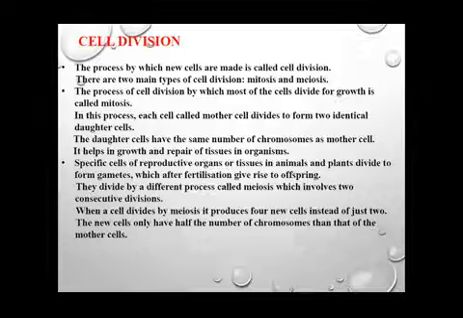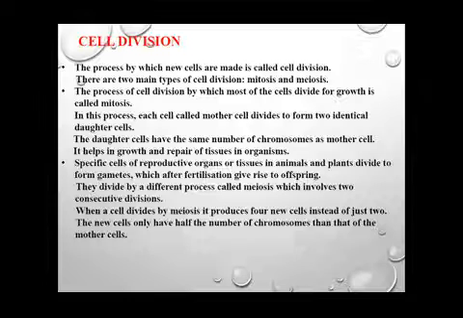Now comes the second type of cell division, that is meiosis. So what is meiosis? Now let us read it. Specific cells of reproductive organs or tissues in animals and plants divide to form gametes. The cells present in the reproductive organs of plants or animals undergo a division known as meiosis.